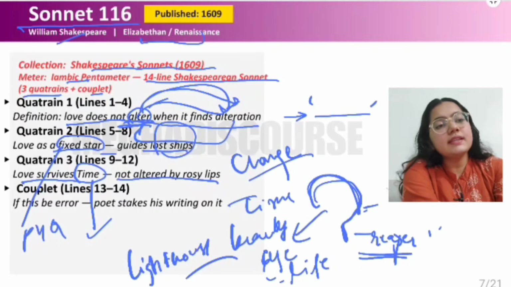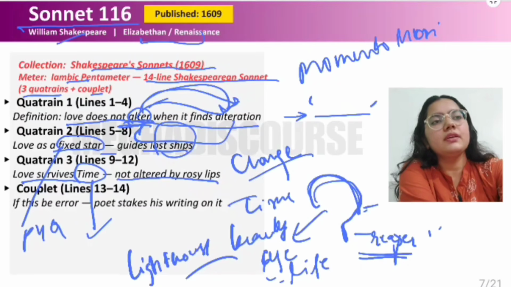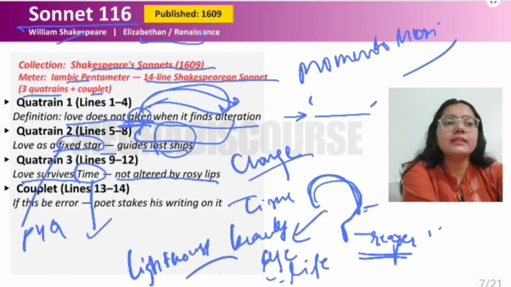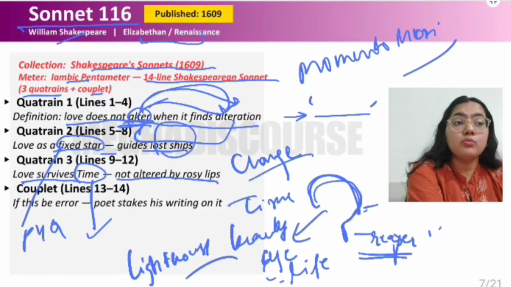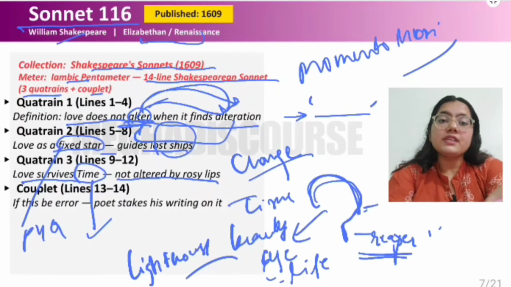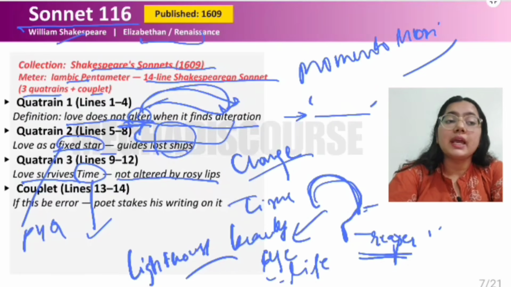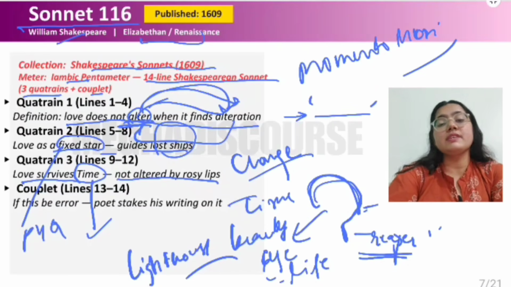So with this sickle, there is a theme of memento mori here. What is memento mori? It means that we all die, right? Death is coming, we all die. So there is memento mori, that yes, at any moment you can die. So love survives time because love is not time's fool, and love always survives.